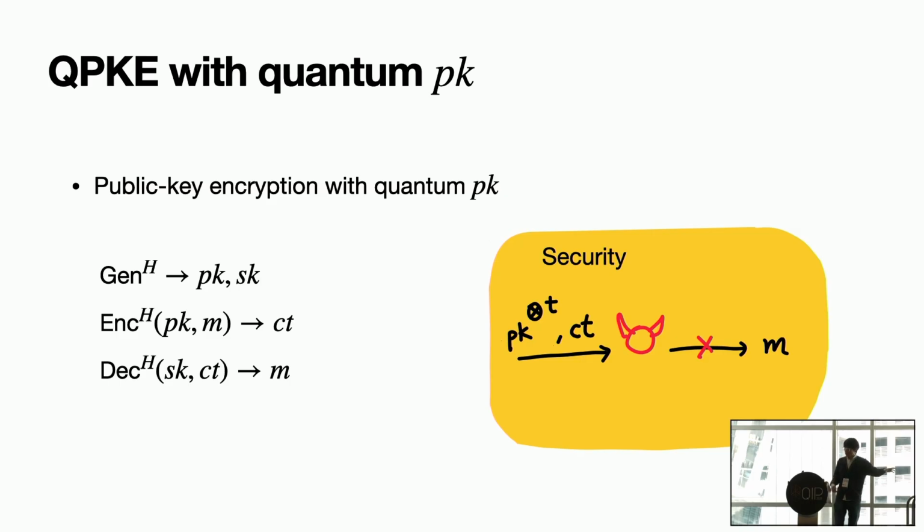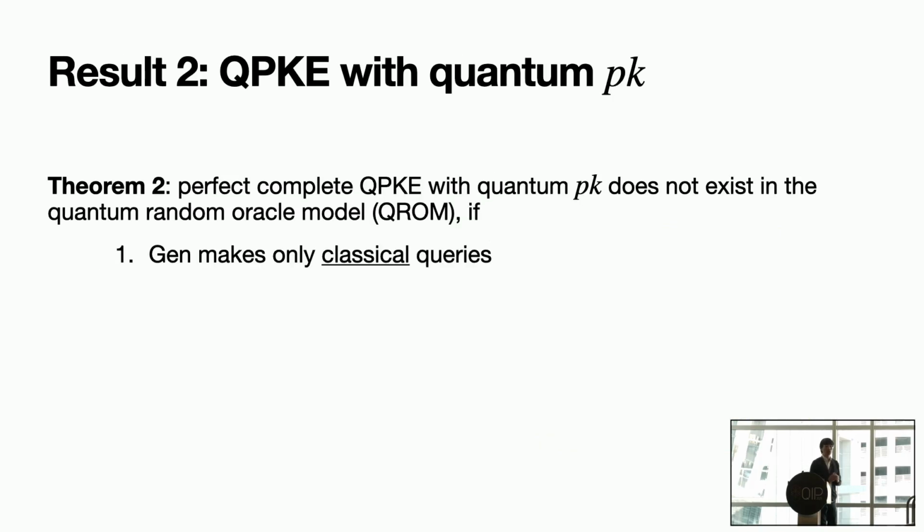So in this case, because the public key has to be a quantum state, the security has to be defined this way. Not only does the adversary get one copy of the public key and the ciphertext, but now it gets multiple copies of the public key. And this T here can be any polynomial, which can depend on the running time of the adversary. And the goal is the same: try to reveal what's underlying the ciphertext, covered by the ciphertext. Okay, this is the definition. And this is our second result, where we formally define what a quantum public key encryption is.